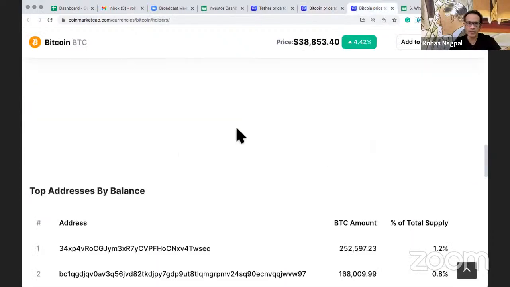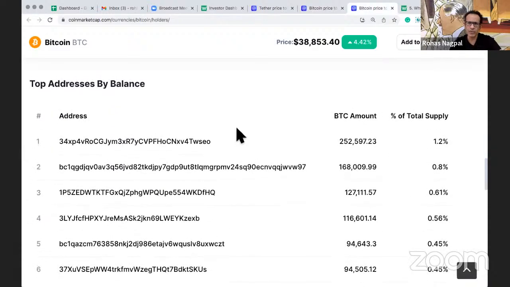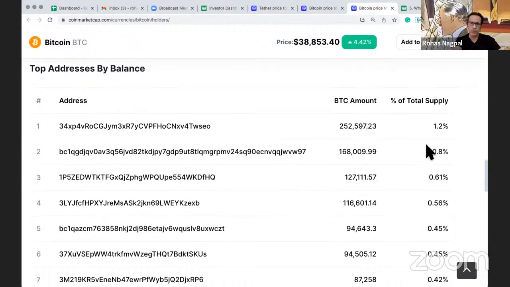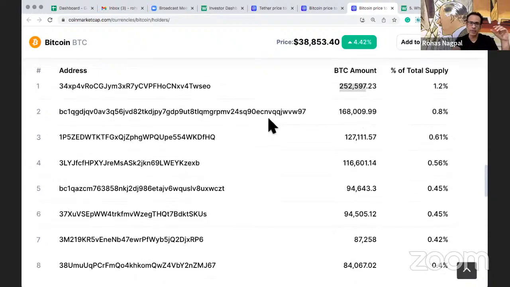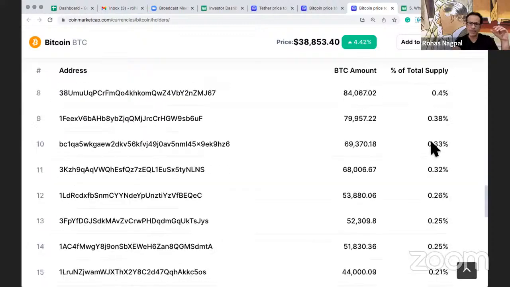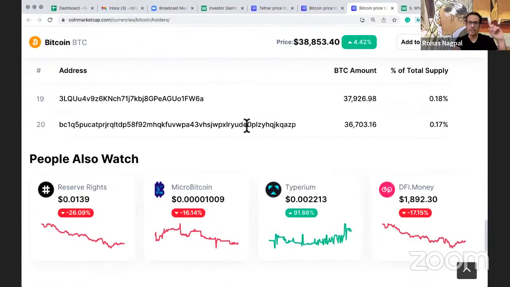Then let's look at some holder statistics. You must have heard about the concept of whales. People who own 1% and above of a crypto, or 0.1%, depending on the crypto. So in Bitcoin, we usually follow this. As of right now, this particular address is holding 1.2% of the entire Bitcoin of the world. And this is the number of Bitcoins it is holding. Then we can see another one here where it is holding 0.8, 0.6. So like this, you can see the top 20 addresses.